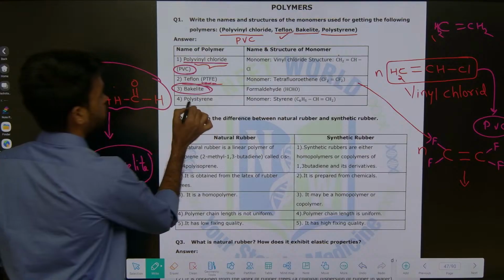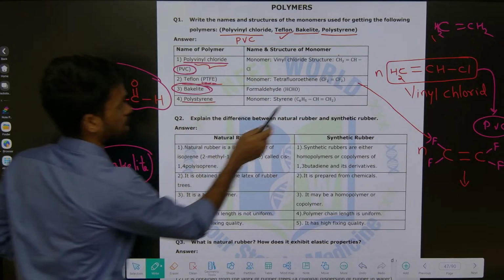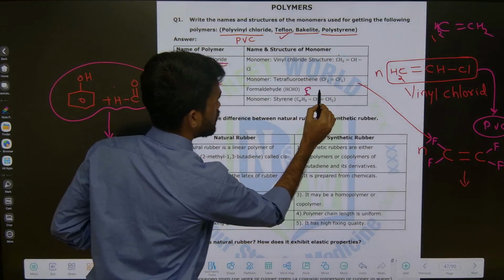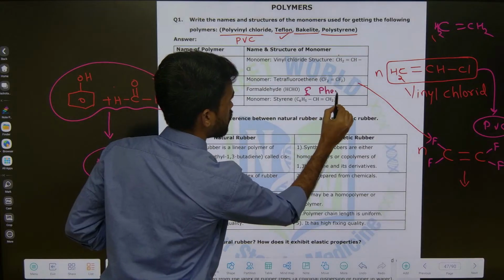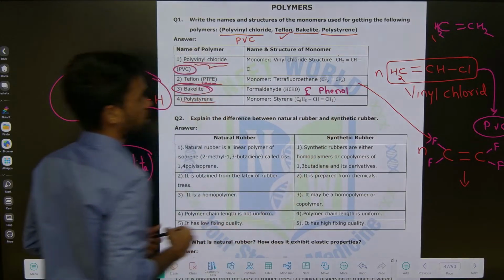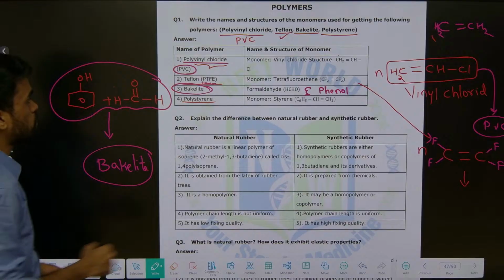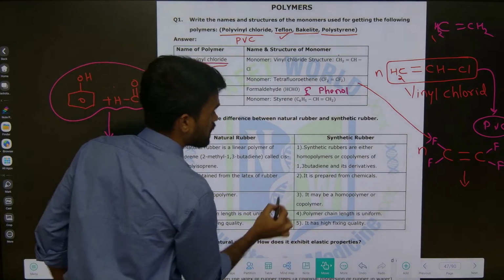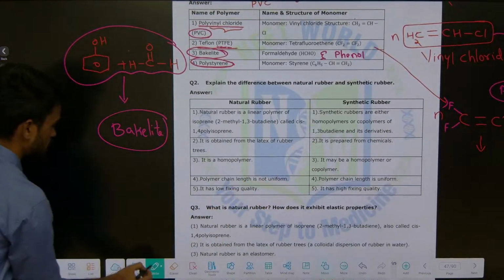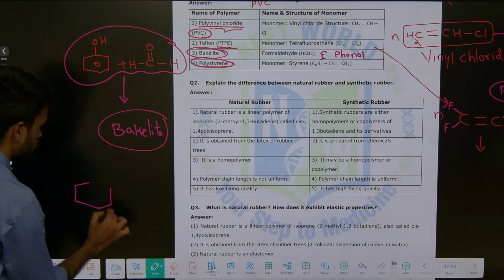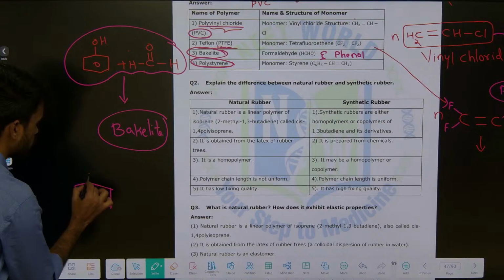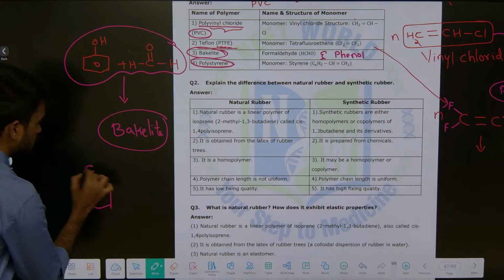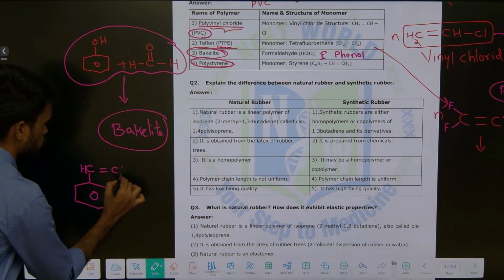The next, what about polystyrene? Here I mentioned only formaldehyde, add phenol also; phenol plus formaldehyde polymer is called bakelite. Now what is the structure of styrene? It's very simple. You write the benzene ring, and on this you insert CH double bond CH2.